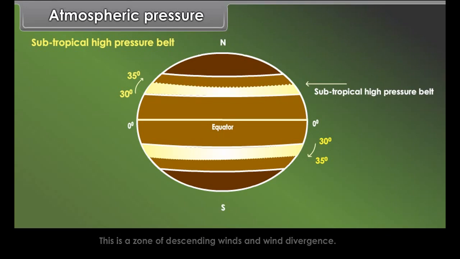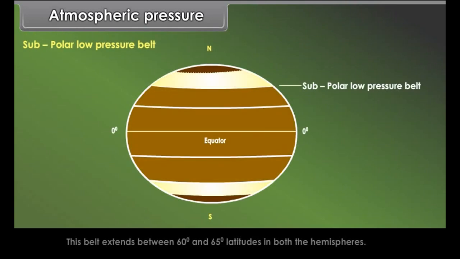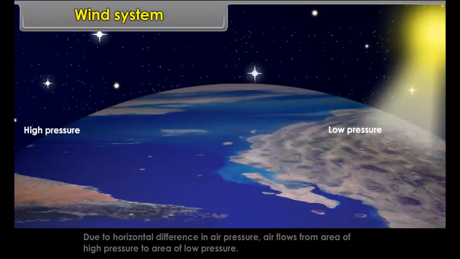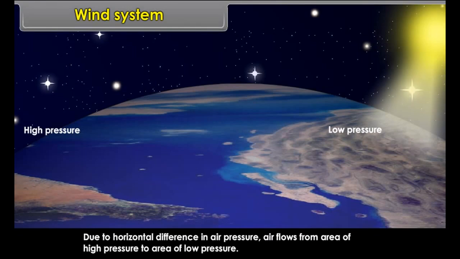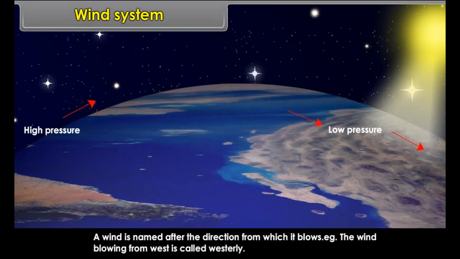Equatorial low pressure belt. The equatorial area is a region of high temperature. Due to intense heating, the atmosphere heats up, expands and becomes lighter. Hence, the air starts rising up in vertical ascent, causing low pressure on the ground. The horizontal movement of wind in this belt is very feeble. It is therefore a calm belt. It is also known as doldrums. It is a zone of wind convergence.